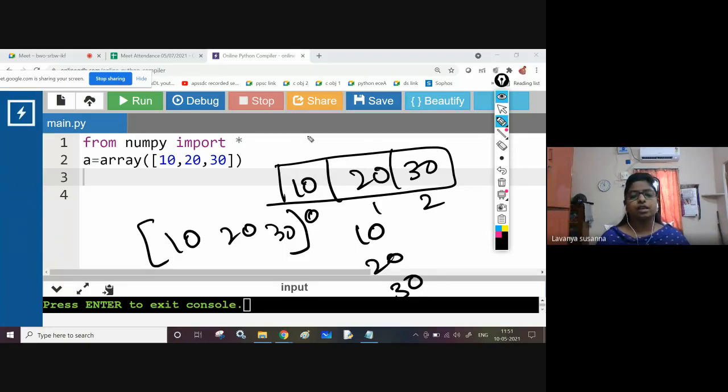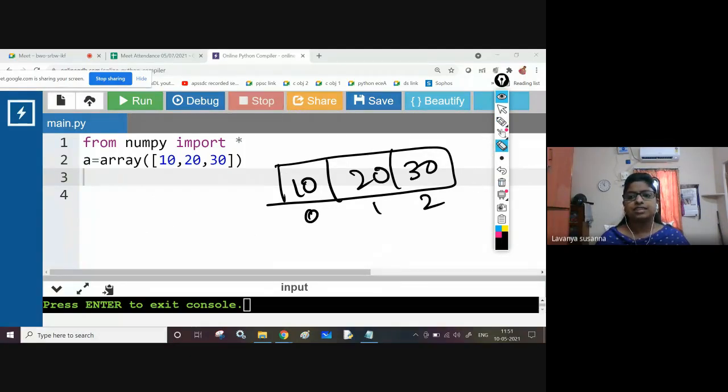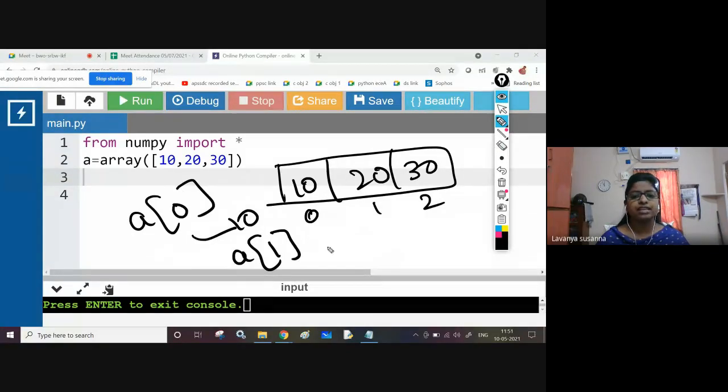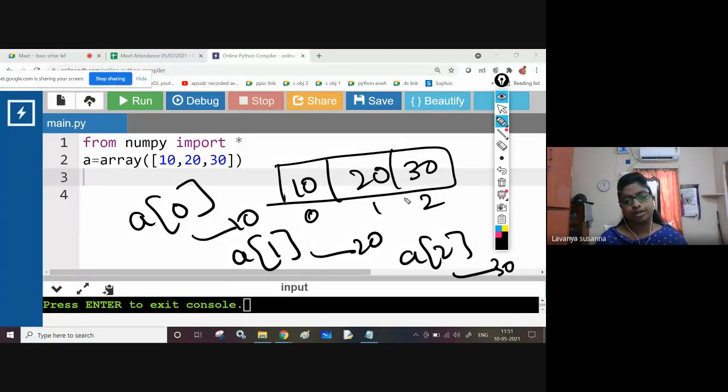So if you want to display individual elements, you need to use indexing like this. A of 0 means the 0th index element will be displayed. A of 1 means the first index element will be displayed. A of 0 means element 10, A of 1 means element 20, A of 2 means element 30 will be displayed. Like that, individual elements you need to display.